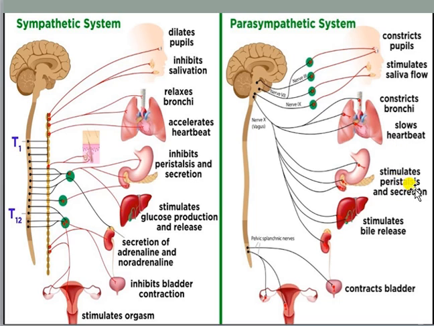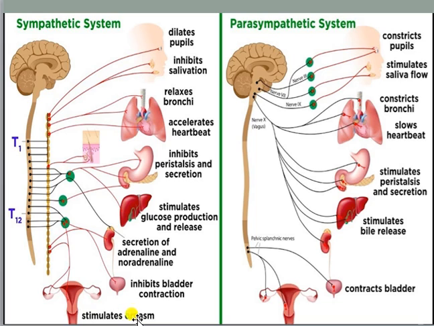Next, it stimulates the peristalsis process, because peristalsis was inhibited, as well as secretion from the stomach and small intestine, all of which had stopped. So those things started again, and the glycogen which was stored inside the liver had started breaking down into glucose, so that you could utilize some energy from that glucose. But here the bile release will start again, and that glucose will be stored within the liver in the form of glycogen, because glucose will not be utilized more. Next, it will contract the bladder, because it was inhibiting the bladder earlier, so here it will be contracting again.